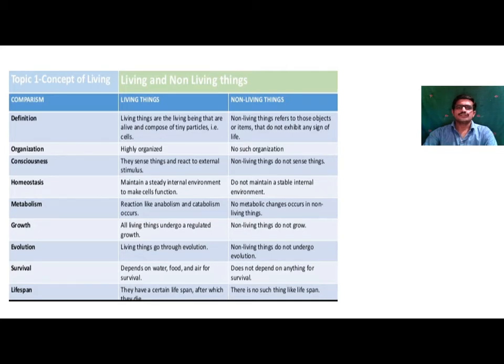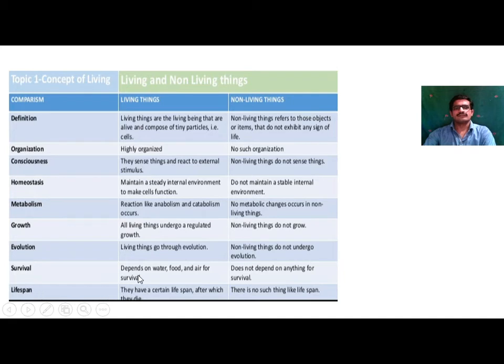It is called evolution. So evolution of the organism starts from the cell. From the cell there is development of tissue, from tissue there is development of organ, from organ there is development of organ system, and from organ system there is development of the organism. The organism is made up of all these things. So the base of this organism is the cell. The organism evolves from the cell. That process is called evolution, and it is only found in living things.